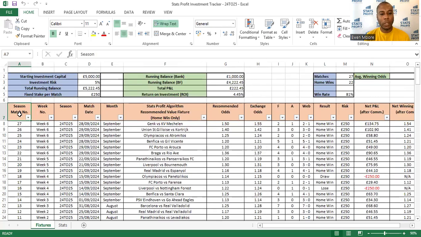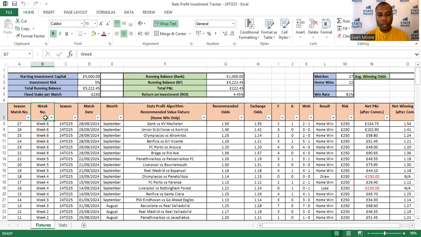So let's have a quick look at the spreadsheet then. In this box, we've got the season match number. I put all the matches at the top in terms of how recent they are. We've had 27 games, which we know. This column talks about the week. Each week that there are matches, that's the week that's numbered. At the moment, although we're looking at September, we've had 6 weeks into the season.